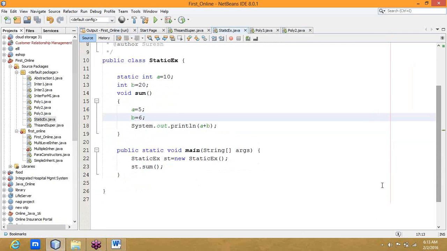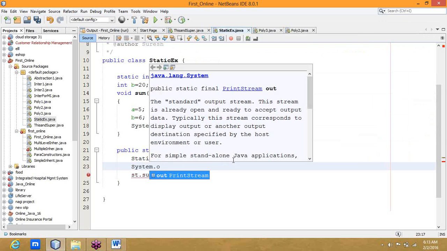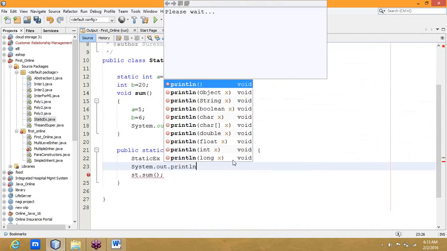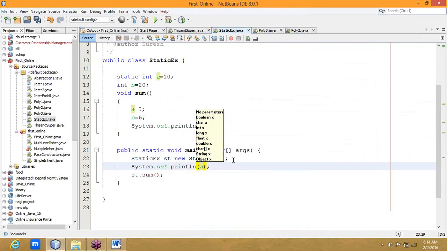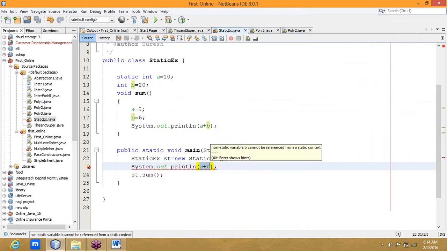Let us check it out. Here also I want to call the a value and b value and do a sum.